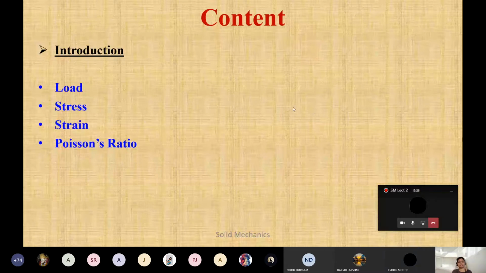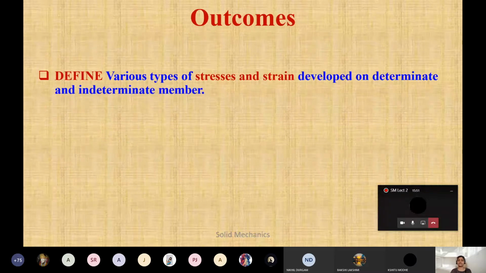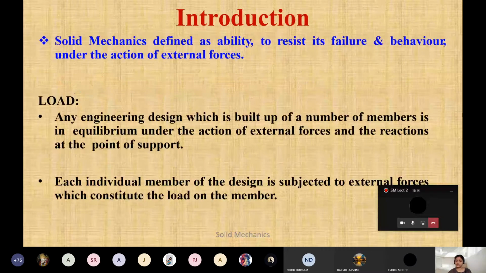Okay. So first we will just see what the different types of load are, because that is the important part. What are the different types of stresses, strain and Poisson's ratio. You know all this, but we will see the formulas and how we can go through this one. I told you that day also, for each unit we have one outcome. So in this first unit, you will see the different definitions of stresses and strain, and determinate and indeterminate member, this will come later. This is a type of bar actually. So in this bar, what are the different types of stresses and strain you are going to study? That is your outcome for this unit. We will start with this one.